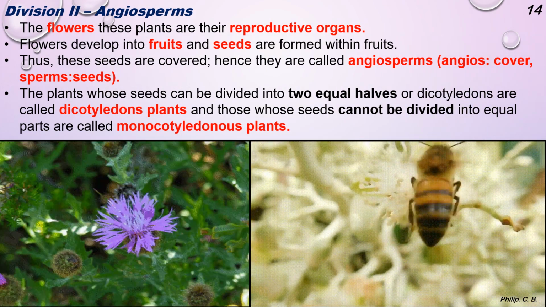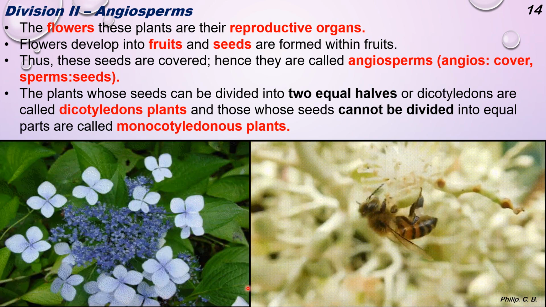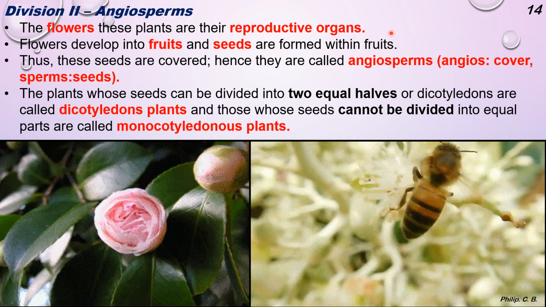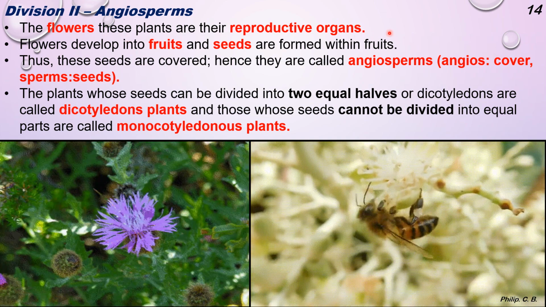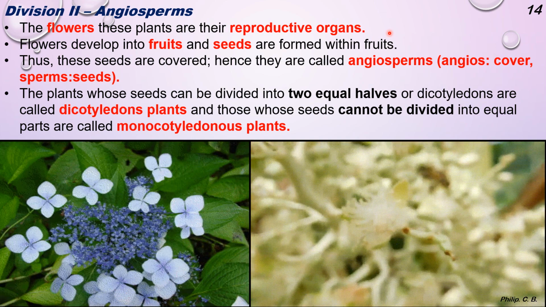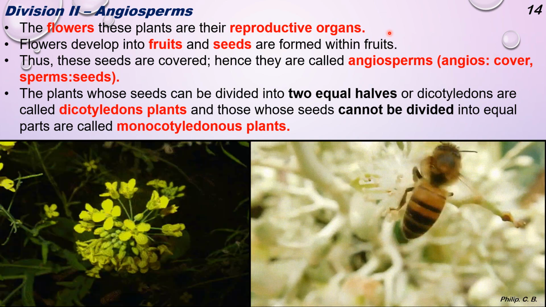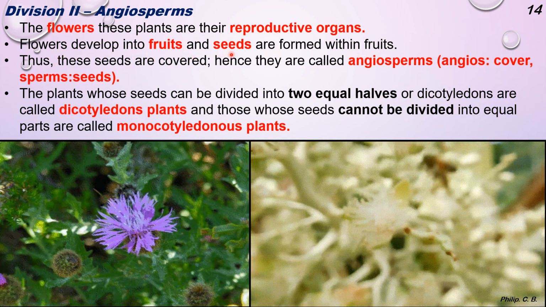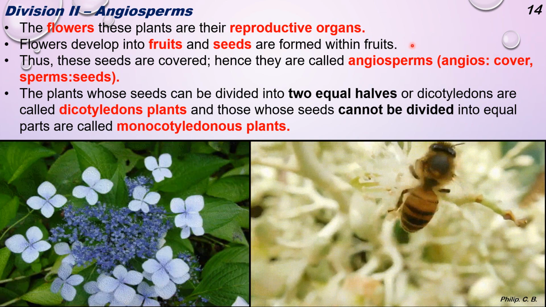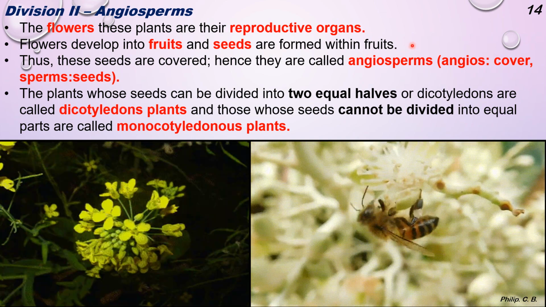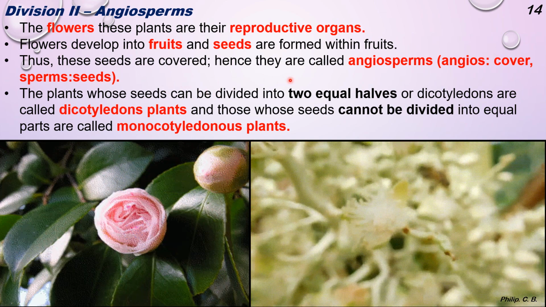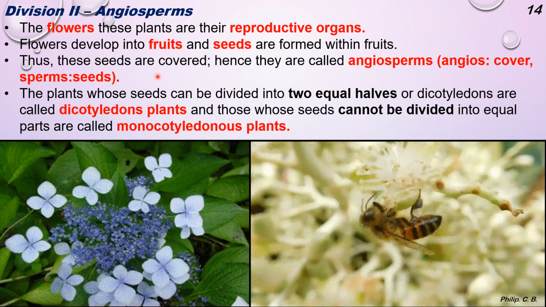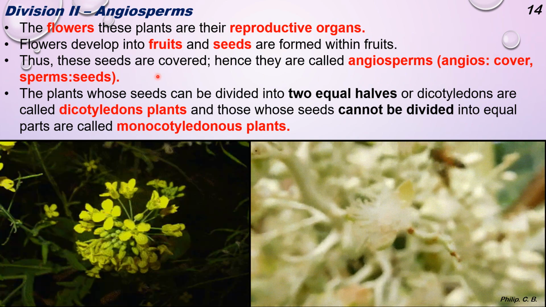Now next, the angiosperms. In angiosperms, the flowers are the main reproductive organs of these plants. Flowers develop into fruits and seeds are formed within the fruit. As we know, the flowers form the fruit and the seed. The seeds are covered, hence they are called angiosperms. Angio, cover; sperm, seed. So you can see the fruit and the seed inside the fruit.